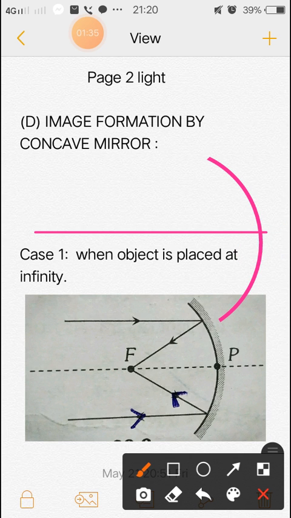A parallel light is coming and is incident on the concave mirror.